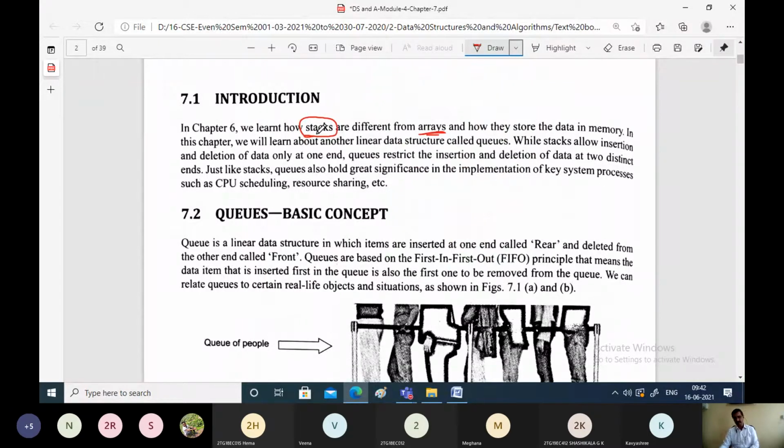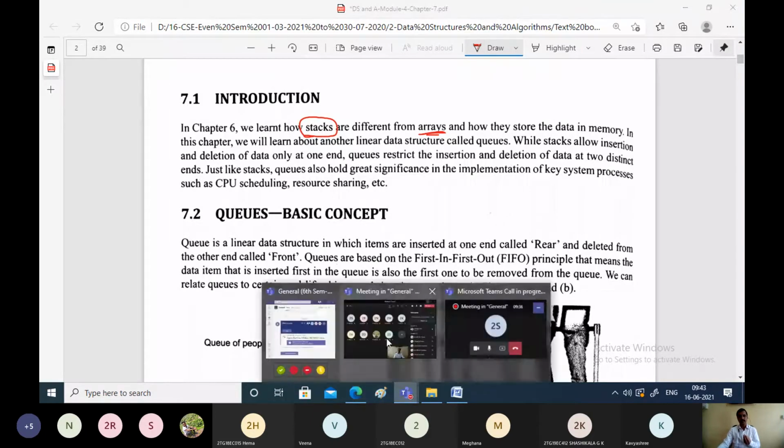Very similar to stack, we have the queue data structure, but with different ends: one end for inserting elements, the other end for deleting elements. That is the key and significant difference between stack and queue. In the stack data structure, we had only one end, the top end, where we inserted and deleted elements.